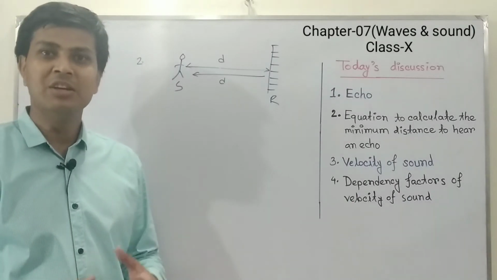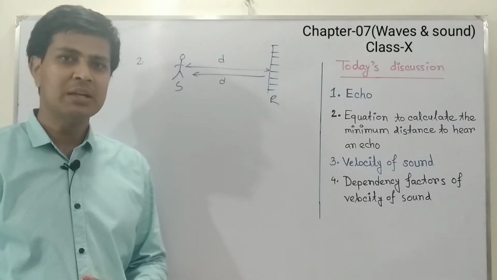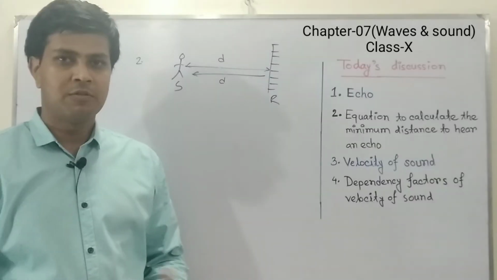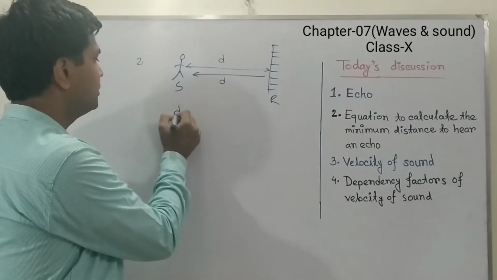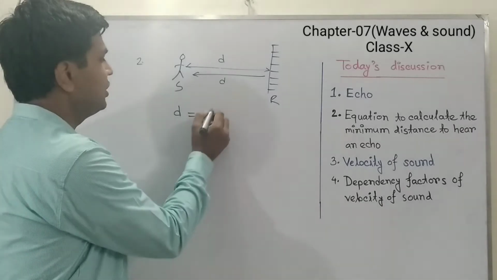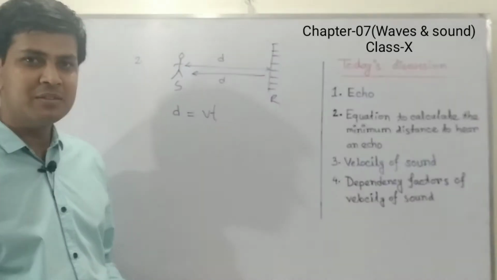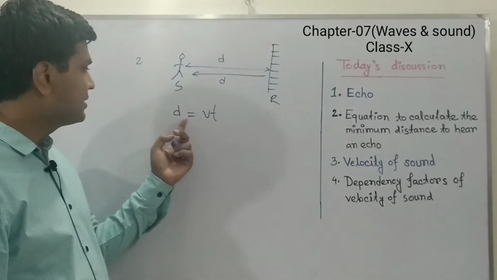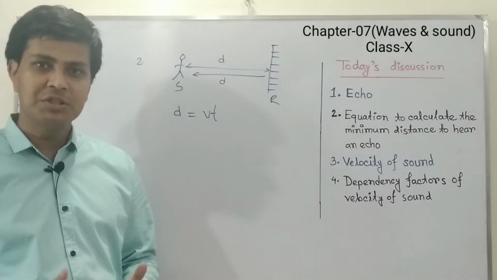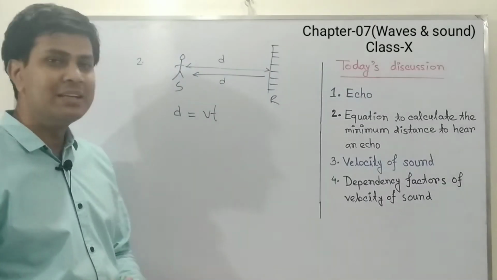We know the velocity of sound is a uniform velocity, and to calculate distance, the formula is d equals Vt. That means d is the distance, v is the velocity of sound, and t is the time.